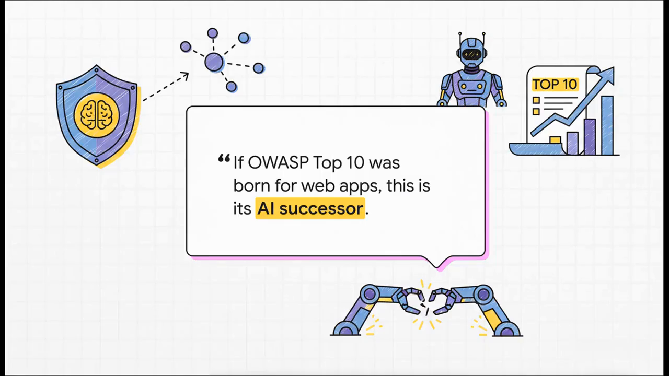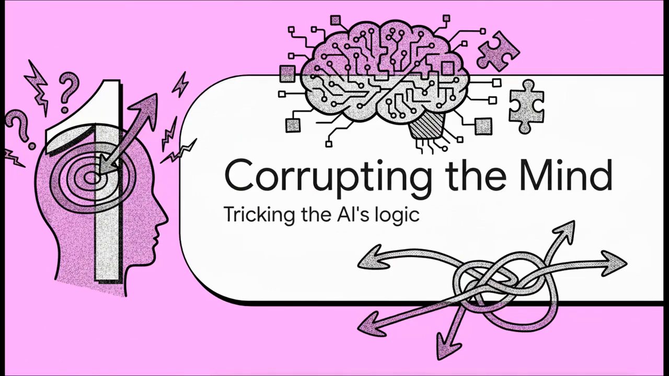And to put this all into perspective, think about this quote. This new list of threats is being talked about as the AI successor to the legendary OWASP Top 10. Now, for anyone who's ever worked in security, you know exactly how foundational that is. It tells you right away that this isn't just another list. It's a critical new framework for the entire AI ecosystem. Okay, so let's get into the top threats.